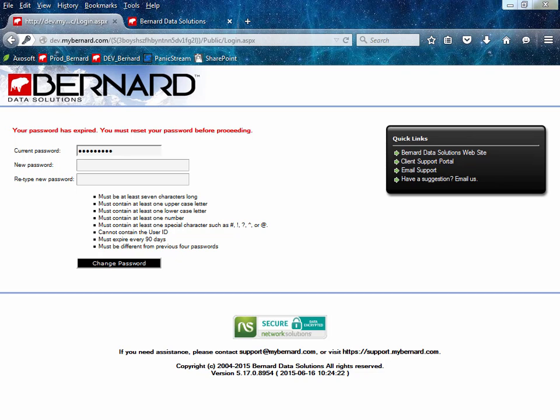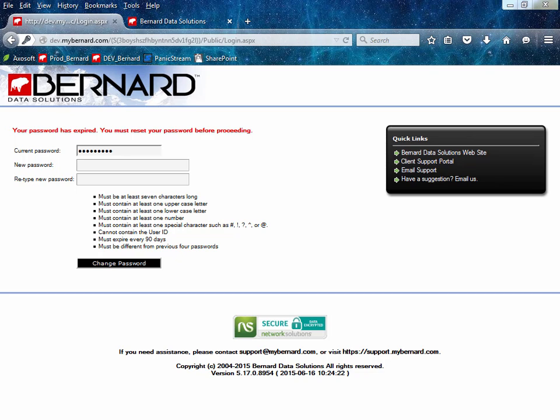Our first enhancement is to the user administration module. Bernard has added a new level of security to user passwords. All user passwords will now need to meet the following guidelines. They must be at least 7 characters long, must contain at least one uppercase letter, at least one lowercase letter, at least one number, and at least one special character such as a pound sign, exclamation point, question mark, tilde, or @ sign. They cannot contain the user ID, and specifically cannot contain any more than 2 consecutive characters from your username or full name.